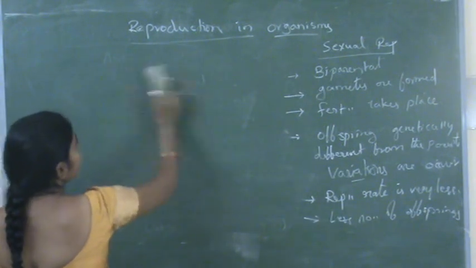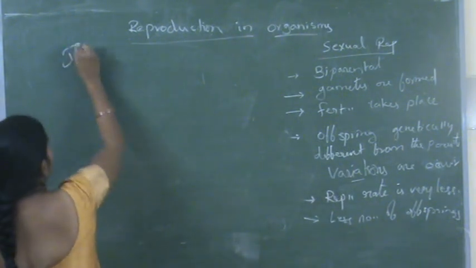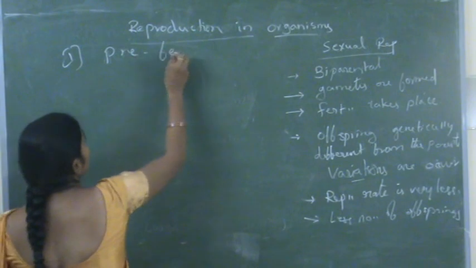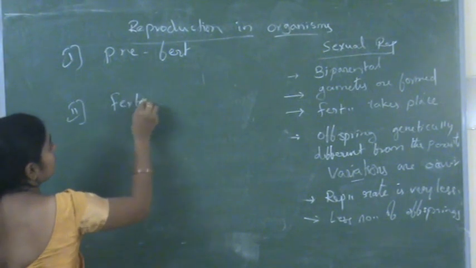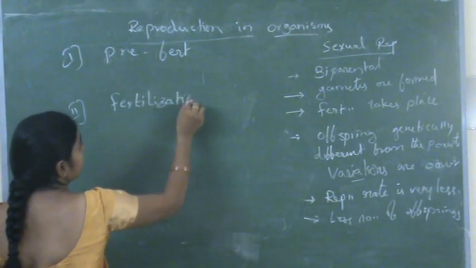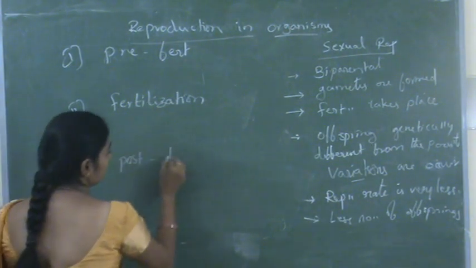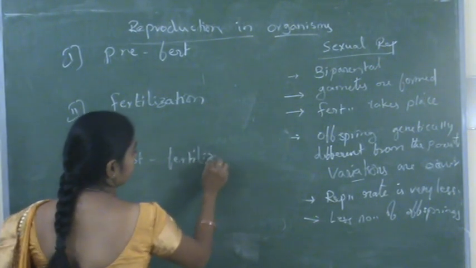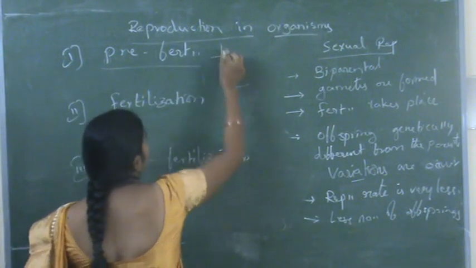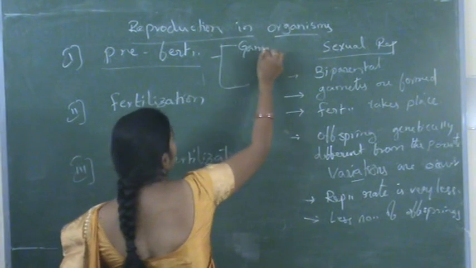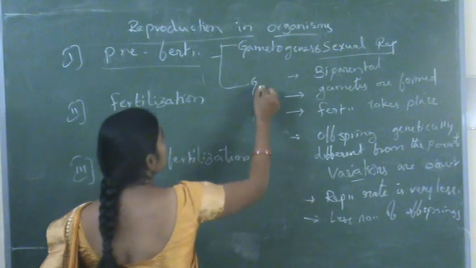The next important topic is the sexual reproduction events. There are three events: pre-fertilization, fertilization, and post-fertilization. In pre-fertilization, there are gametogenesis and gamete transfer.